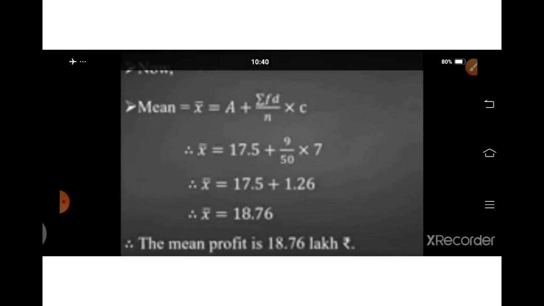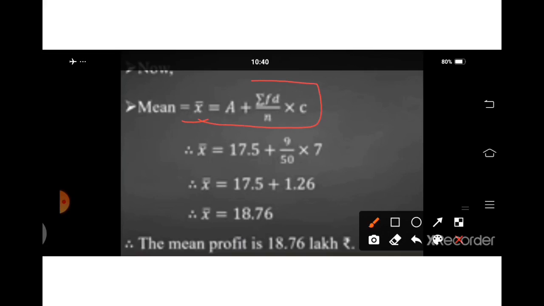Now we will put it in the formula. Assumed mean equals 17.5, sigma FD equals 9, n equals the F column total, which is 50, and our class length is 7.